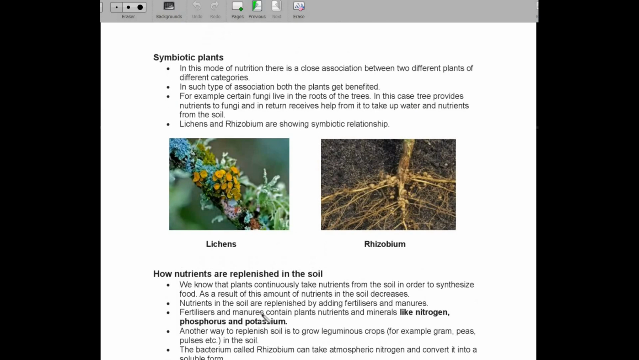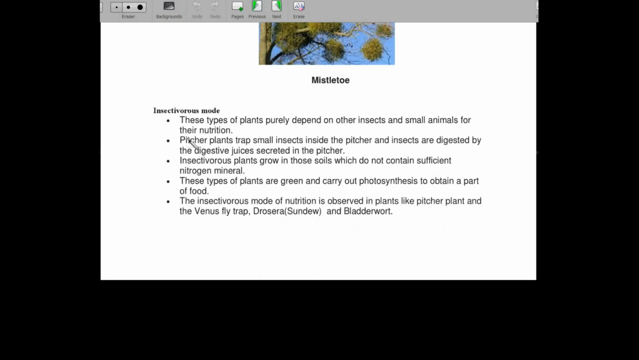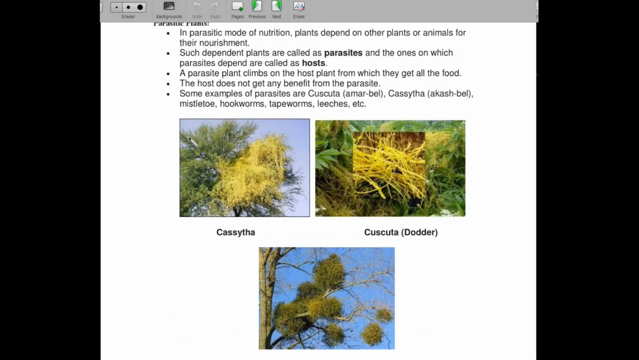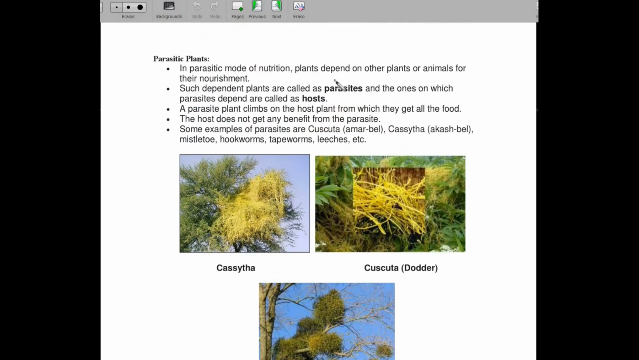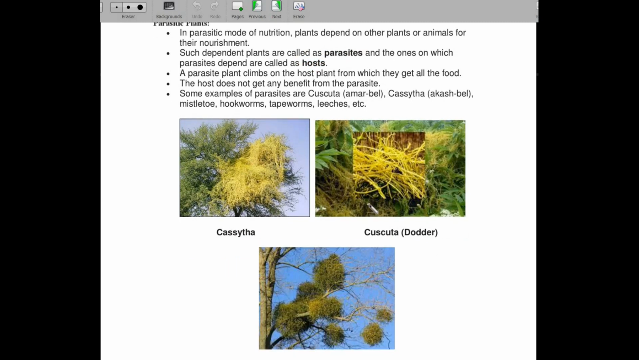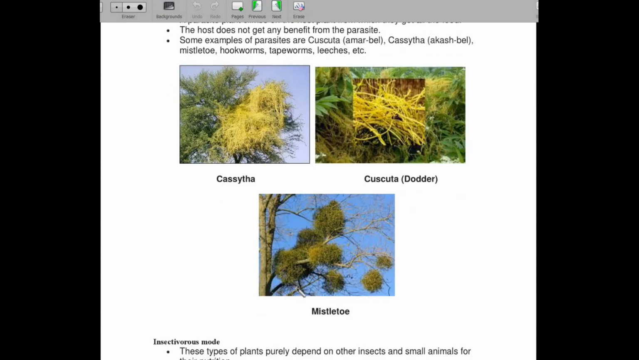So just we will discuss what are the four types of heterotrophic nutrition we have learned so far. First is parasitic. Parasitic nutrition is one in which the plant is dependent on other plants or animals for their nourishment. The one who is dependent is called the parasite, and the one who is holding the parasite is called the host. Example is cuscuta, mistletoe.